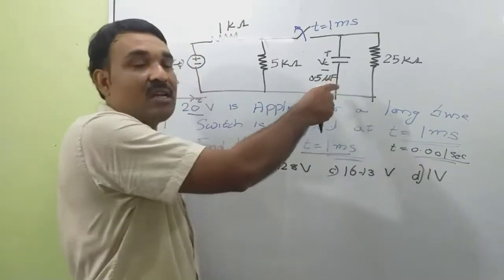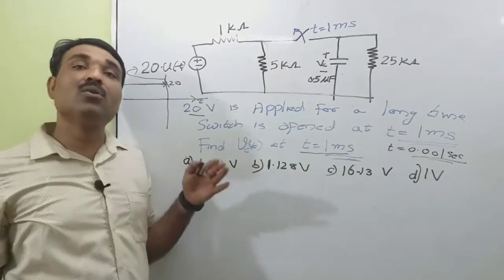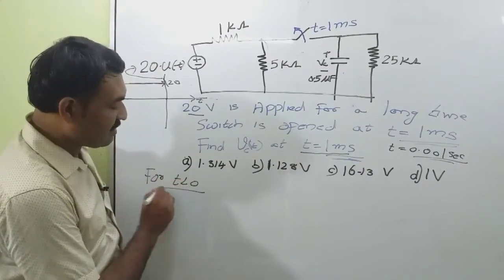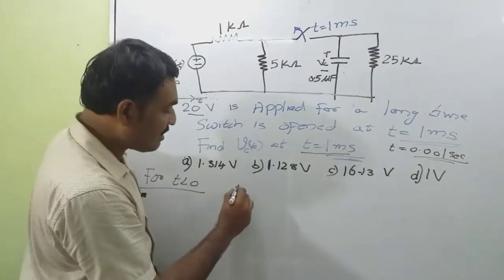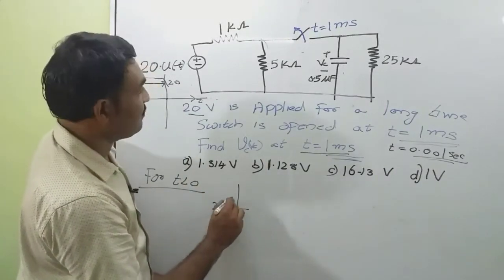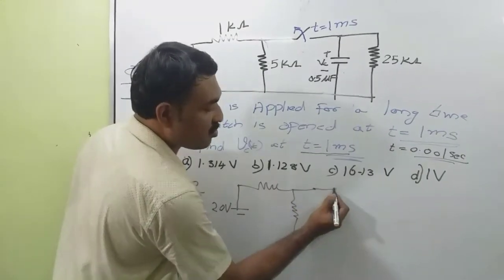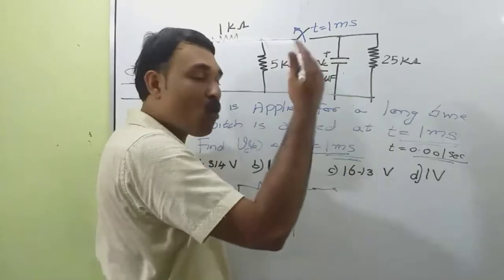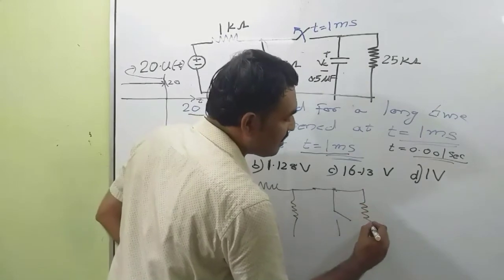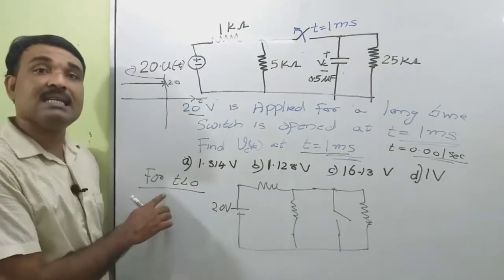Under steady state condition, when excited by DC, the capacitor becomes an open circuit. So I am going to draw the equivalent circuit for t less than 0. We have a voltage source of magnitude 20 volt DC, and a resistance, another resistance. The switch is closed. Under steady state, the capacitor becomes open circuit, so no current will flow through this branch. Then we have a resistance. So this is the equivalent circuit for t less than 0.